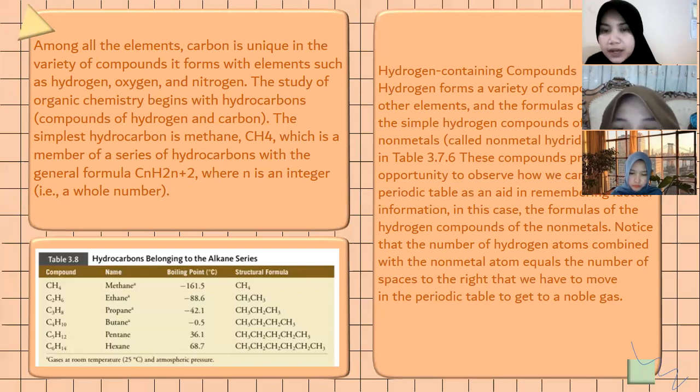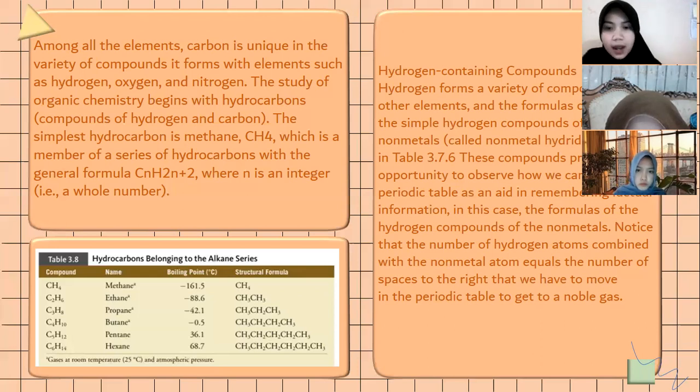These compounds provide an opportunity to observe how we can use the periodic table as an aid in remembering factual information. In this case, the formulas of the hydrogen compounds of the nonmetals. Notice that the number of hydrogen atoms combined with the nonmetal atom equals the number of spaces to the right that we have to move in the periodic table to get to a noble gas.